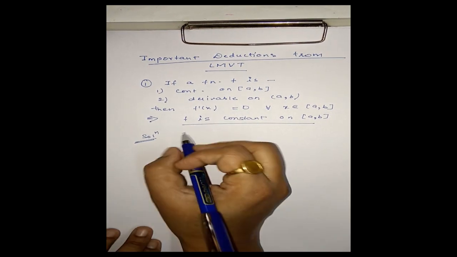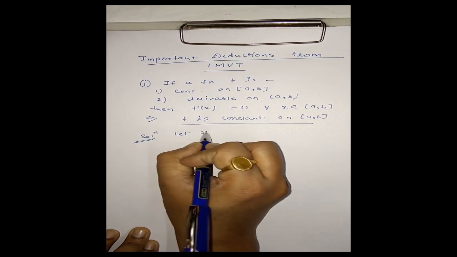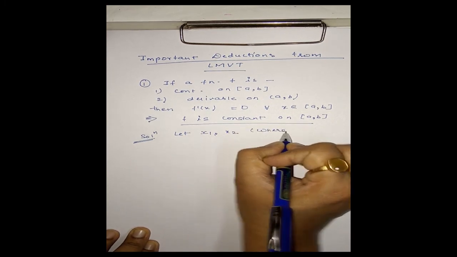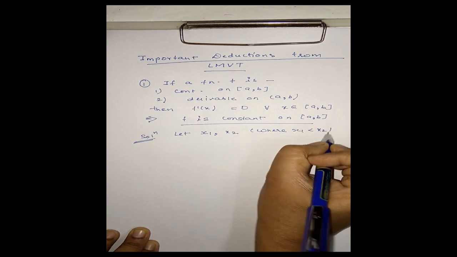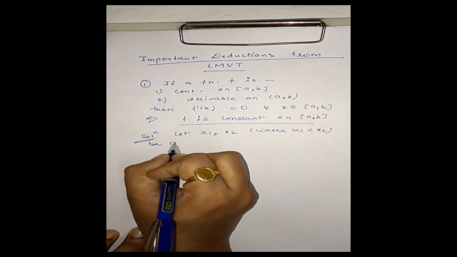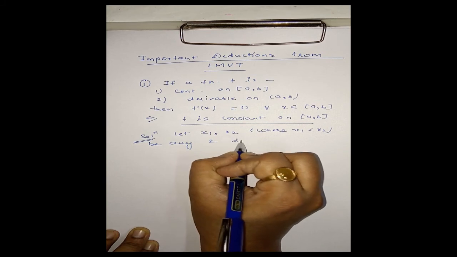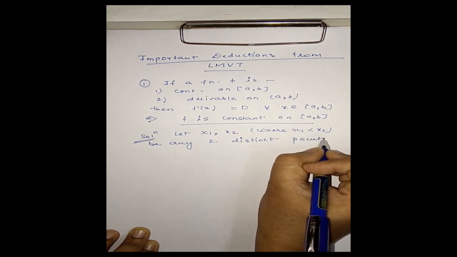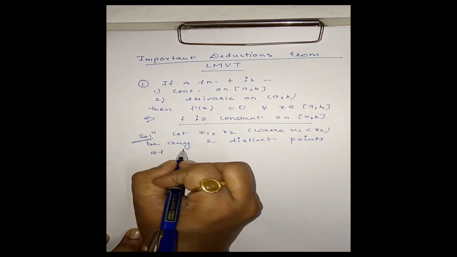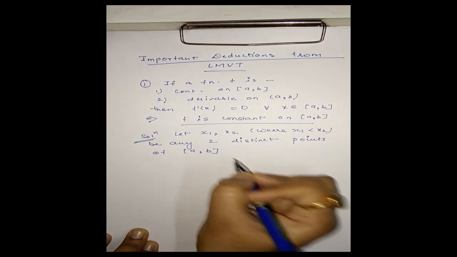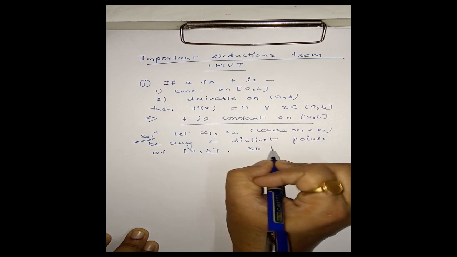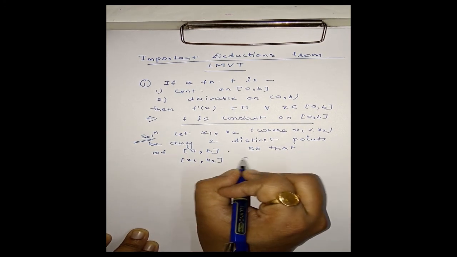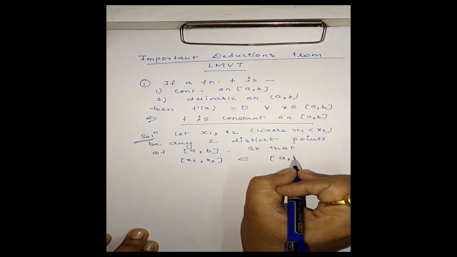Now let x1 and x2, where x1 < x2, be any two distinct points of closed interval [a, b], so that this interval will be a subset of this.